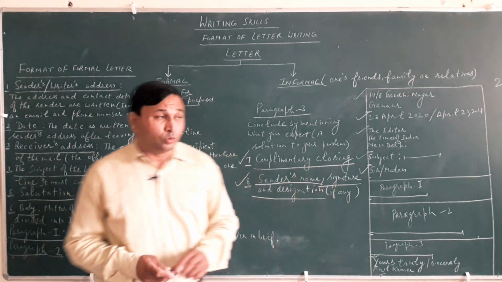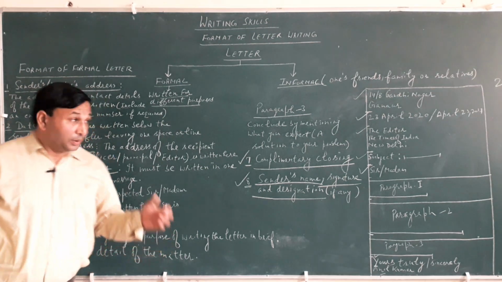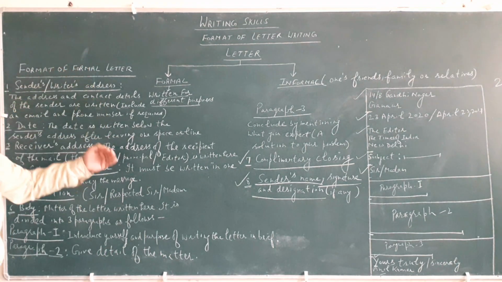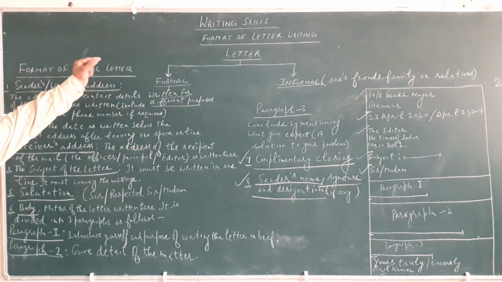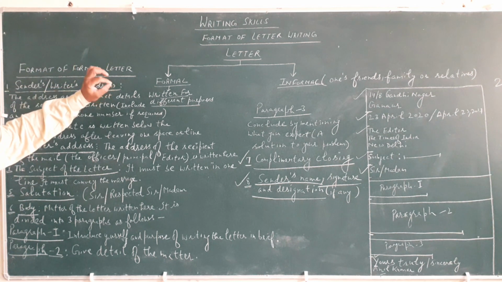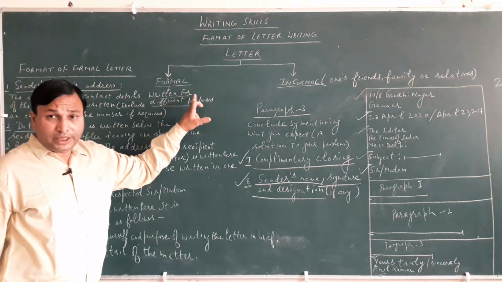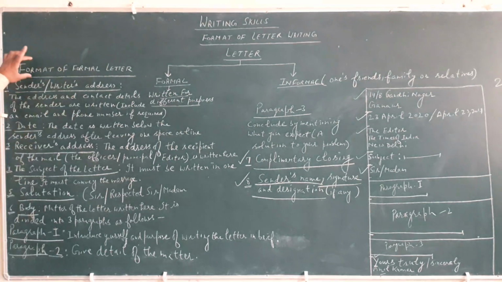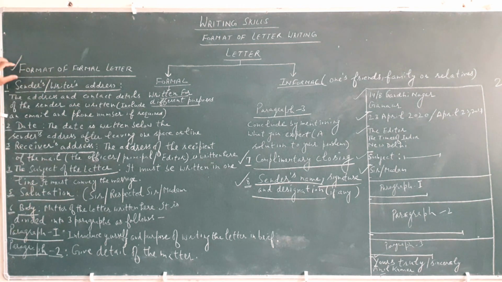Once again I would like to repeat the things in a quick way. Today we have discussed writing skill, and in it we have taken the format of a letter. Letters are divided into two parts, and today we discussed the format of a formal letter, which has 8 points.